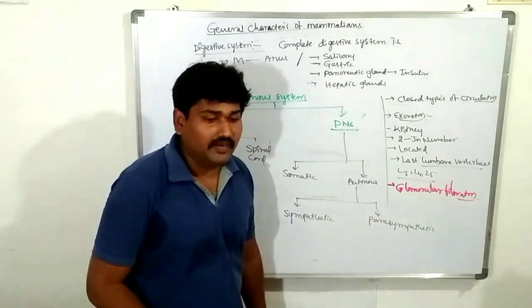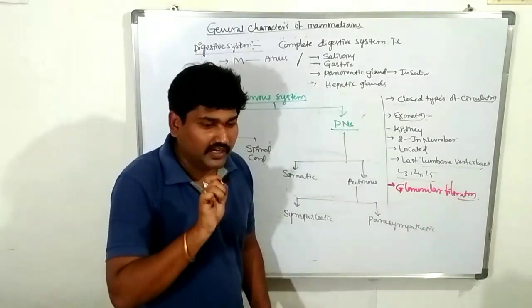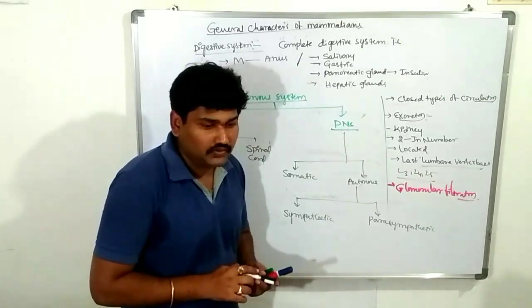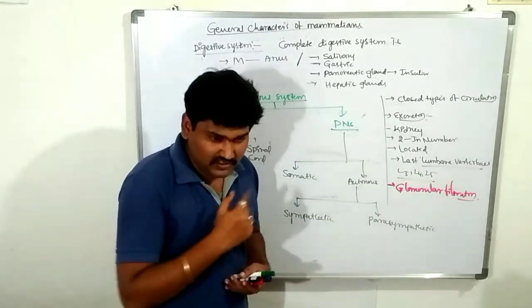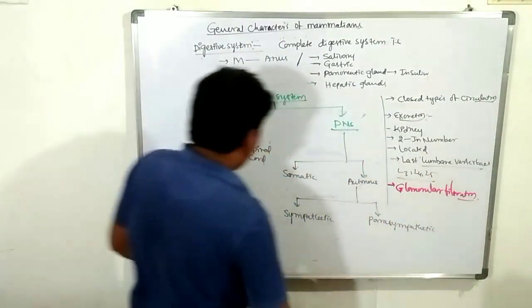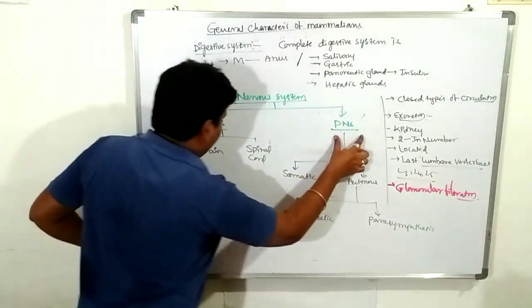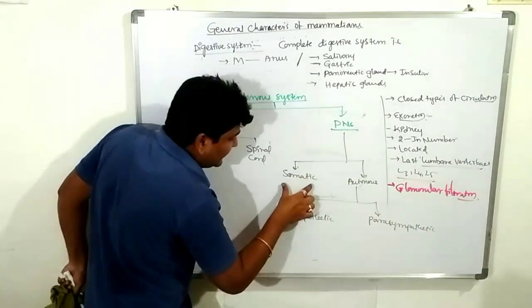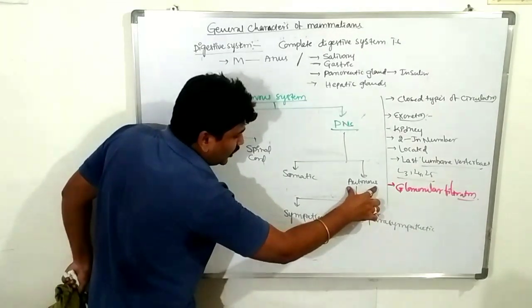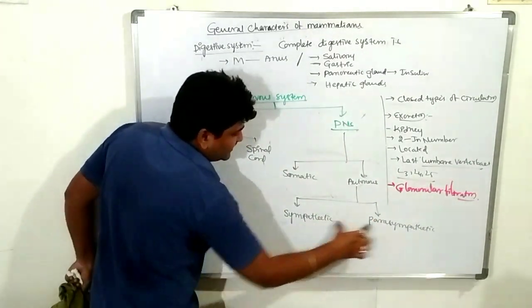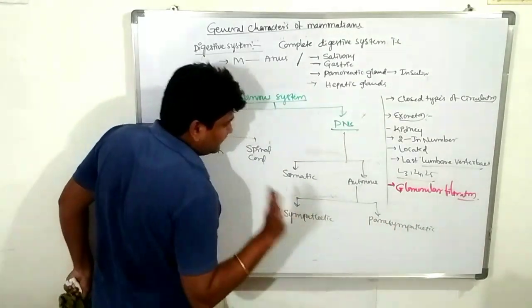The nervous system contains the brain and spinal cord along with the peripheral nervous system. Central nervous system contains brain and spinal cord; peripheral nervous system contains somatic and autonomic nervous systems; the autonomic is divided into sympathetic and parasympathetic. Listen carefully.